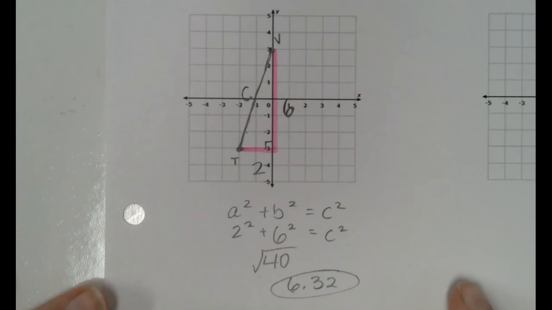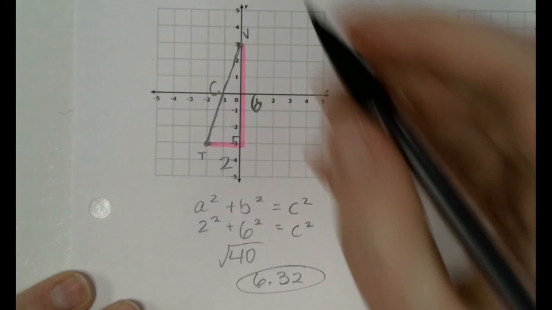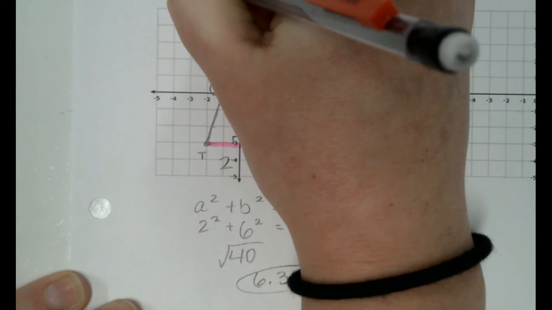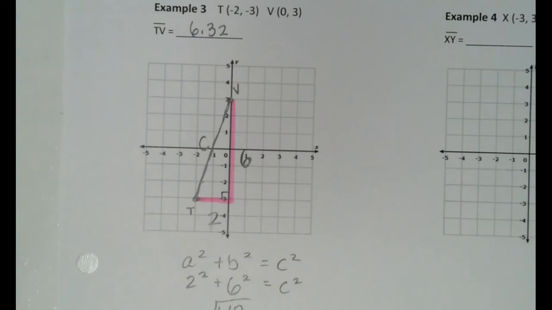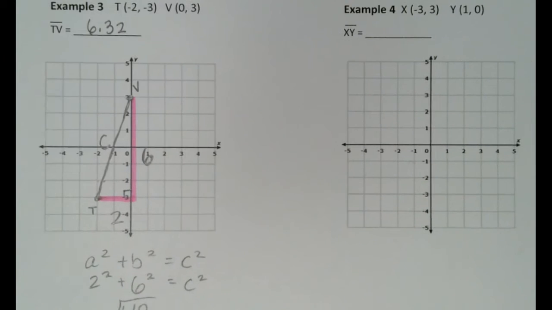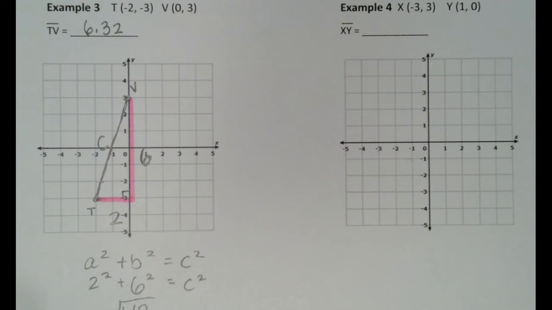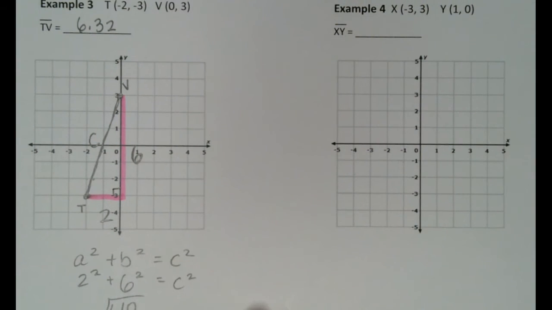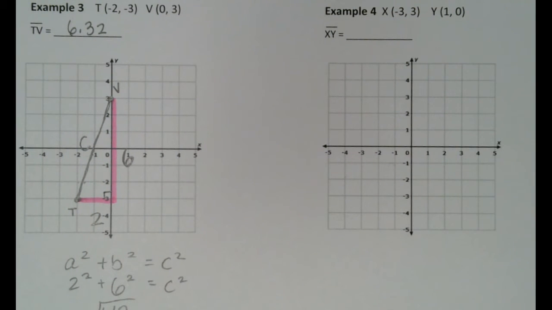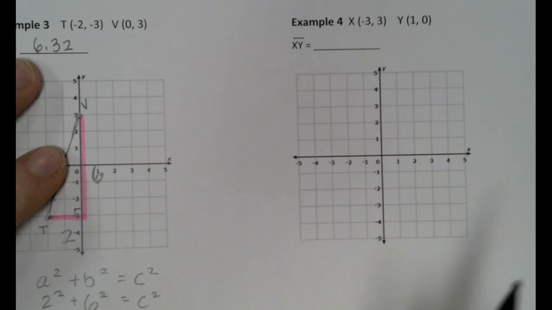Okay, I want you guys to try, let me put this up here. TV is about 6.32 units long. I want you guys to try example 4, okay? So you're going to plot X, you're going to plot Y, you're going to connect them, and then see if you can find the distance between X and Y. All right, so again, if you plot your points wrong, you're going to get the wrong answer on this, okay? So you have to make sure we start slow, get your points where they belong.